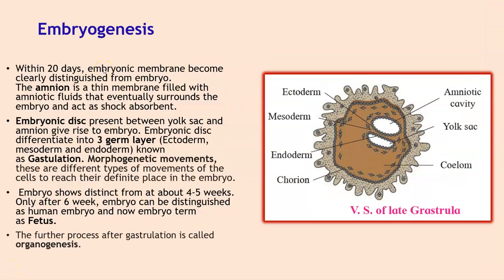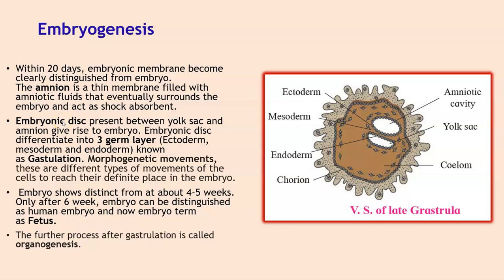Then the last step is gastrulation. Formation of the gastrula from the blastocyst is called gastrulation. It starts at about 8 days after fertilization. So within 20 days, the embryonic membrane becomes clearly distinguished from the embryo. The amnion is a thin membrane filled with amniotic fluid that surrounds the embryo and acts as a shock absorbent. Now there are two important events that occur in gastrulation.